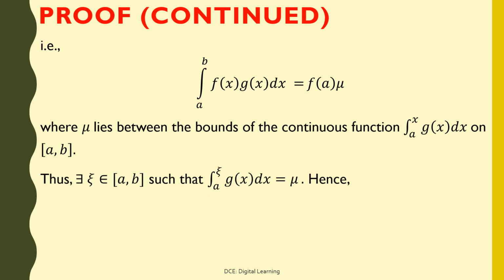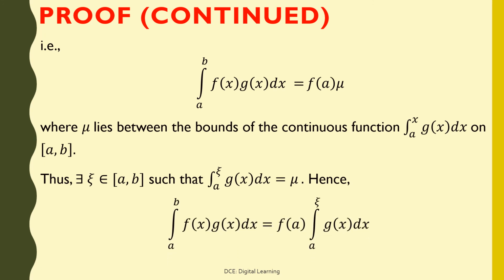Thus, there exists j belonging to closed interval ab such that integral of g of x dx from a to j equals mu. Hence, integral of f of x into g of x dx from a to b equals f of a times integral of g of x dx from a to j.